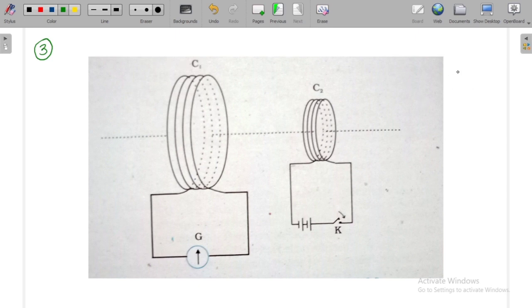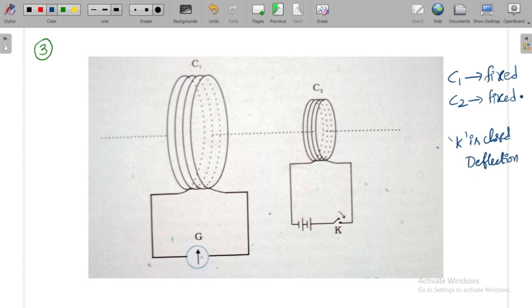Here, as far as the positions are concerned, C1 is fixed by its position, which means it is not moving from one place to another, and coil C2 is also fixed by its position. Now what he observed is, when the switch K is closed, suddenly he observed some deflection in one direction, like this, in the galvanometer when the switch is closed, right?